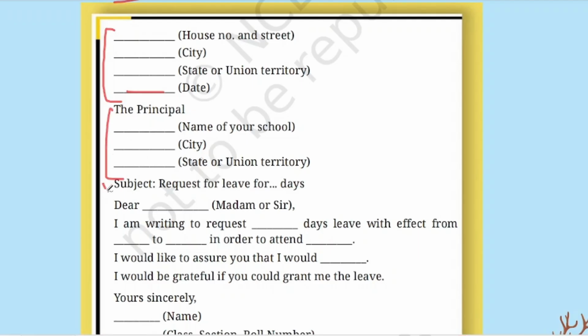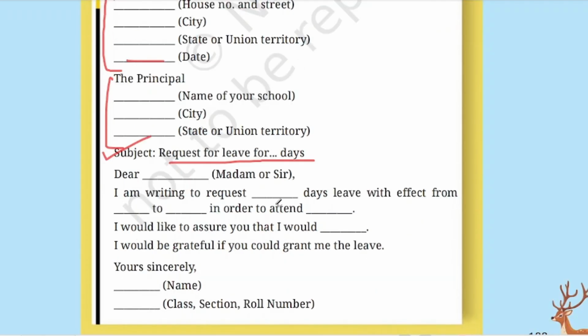Then we will write the subject: request for leave for 3 days, 5 days, 7 days, 8 days, however many days you are taking. That number you have to write here. Then the salutation, dear madam or dear sir. I am writing to request, suppose you are taking 5 days leave, 5 days leave with effect from the date from which you are starting to take the leave, to the next one.